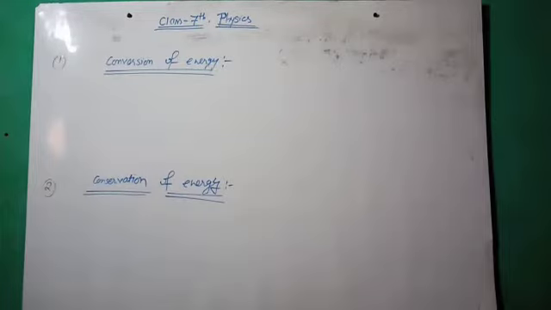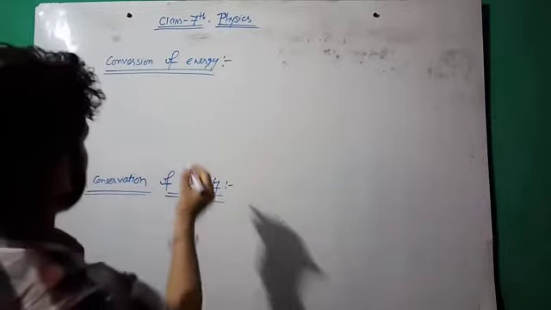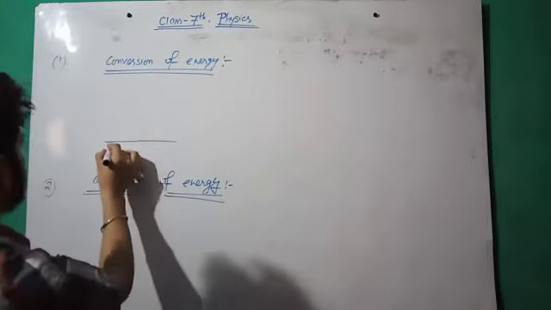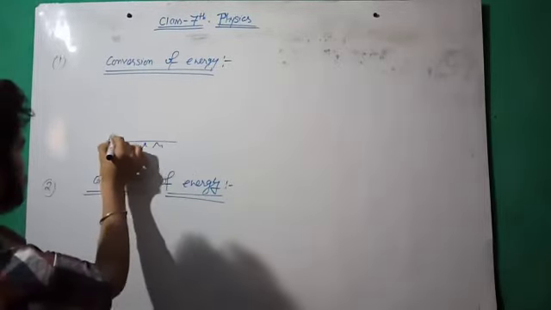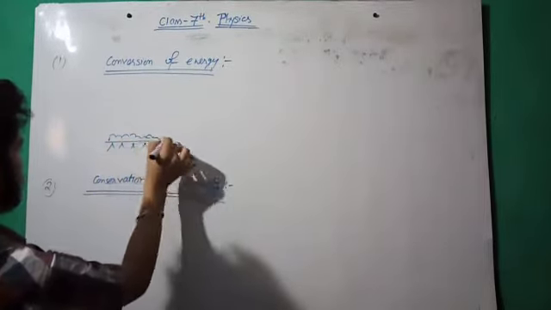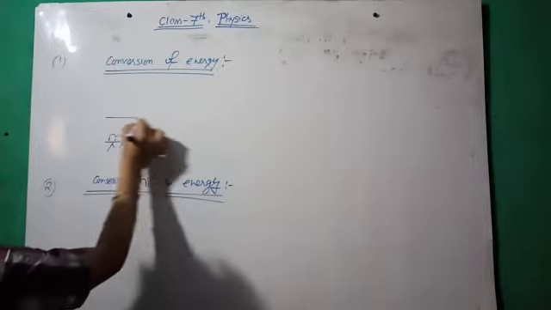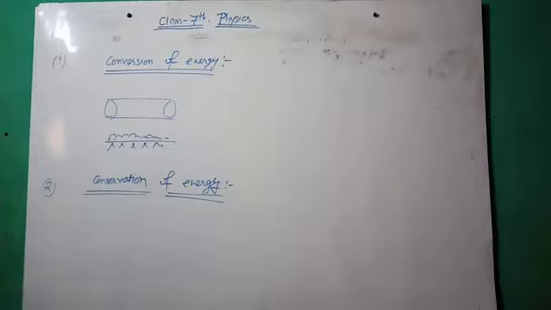Example number 1, in a steam engine, the chemical energy of coal. How a steam engine works: first of all, the coal pits, in which coal is contained. The coal is burned, and above this there is a boiler.